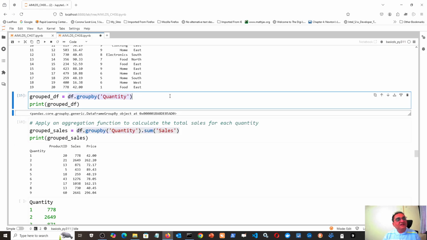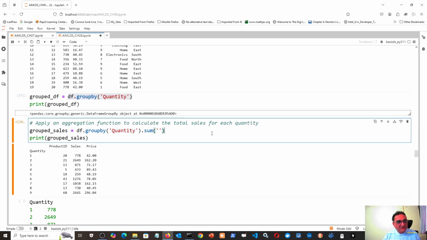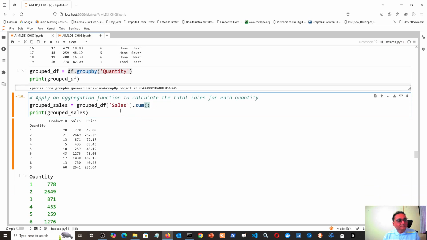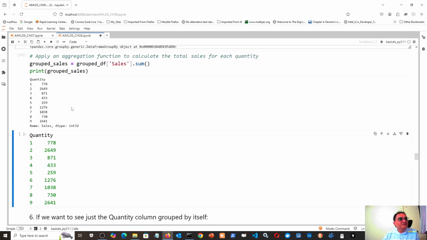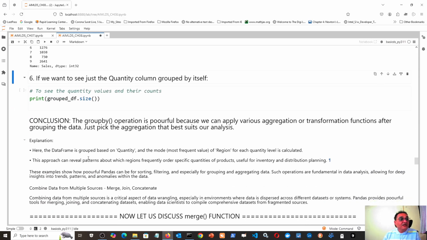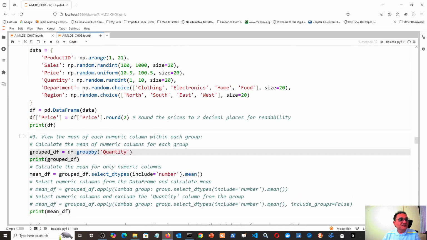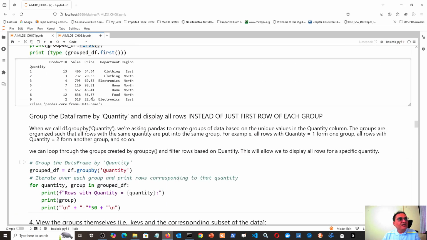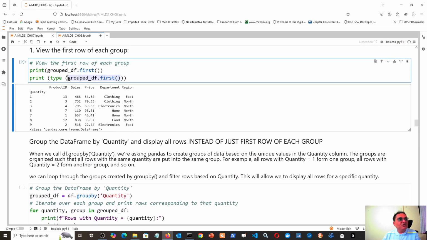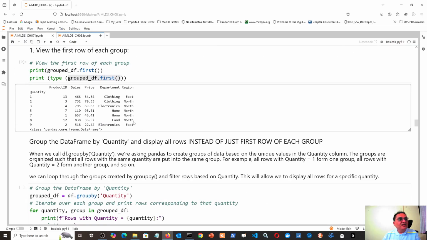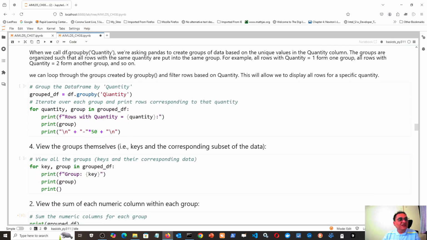Whatever was done in the intermediate step, why do that intermediate step at all? Here I am bringing it back to the original, and this is the result. Now one more is group df first. I have grouped by quantity and then I write group df first. That gives me the first row in every group.